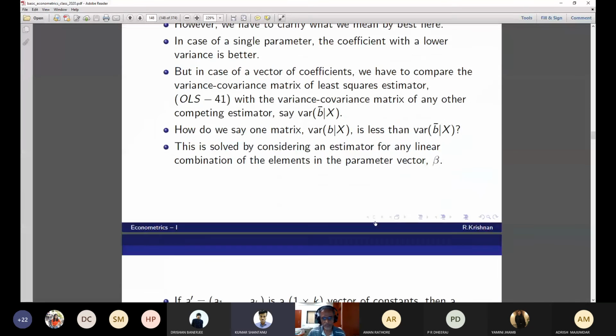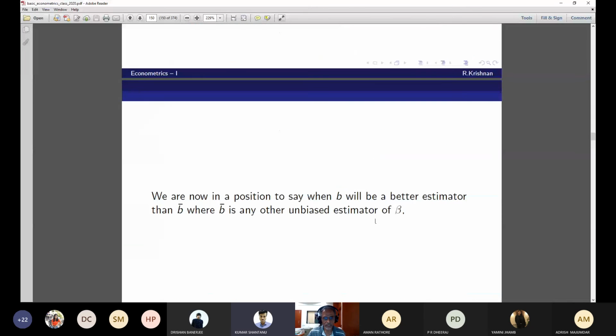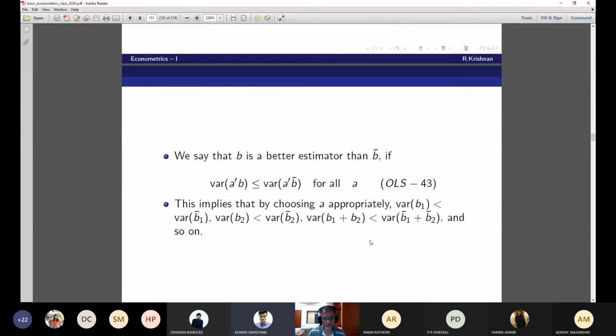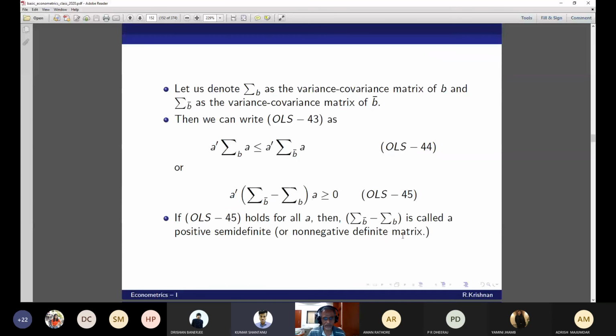So we took a matrix A and we showed that it is positive semi-definite, also called a non-negative definite matrix. When you can show this, that is the way to compare two matrices. We have to show the difference between those two matrices is positive semi-definite. Is it okay? Okay, sir. Got it. The difference should be positive semi-definite. Thank you, sir.